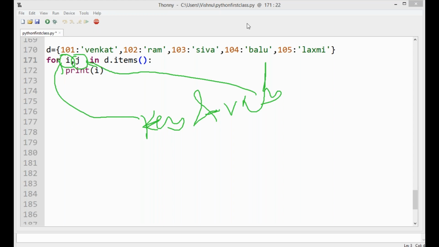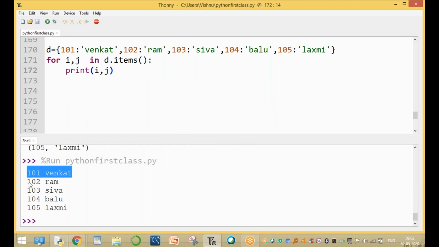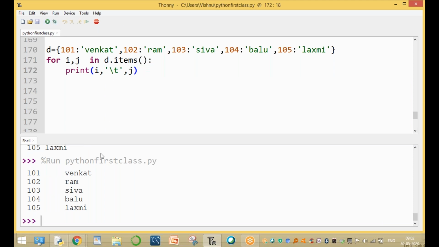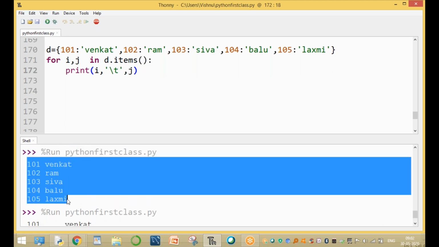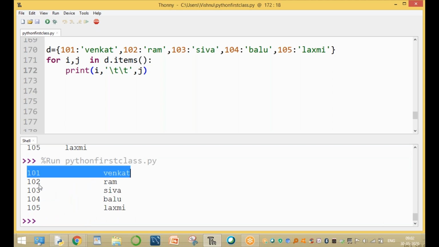Here, to print the values of i, j, both values, run this command: i value and j value. If we want to print one tab also, use backslash t for a tab space between them. In the previous example, there were no spaces between; here we are using spaces. If you want, add another backslash t too, for different output formats.